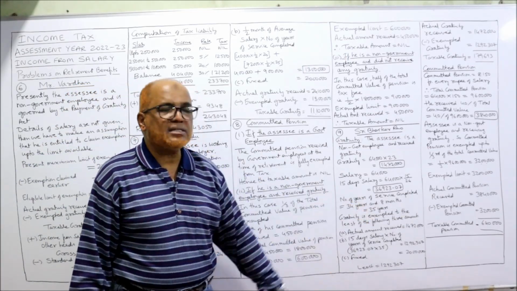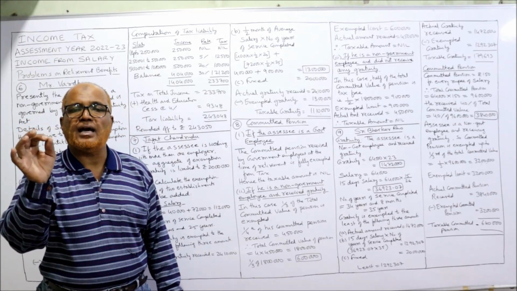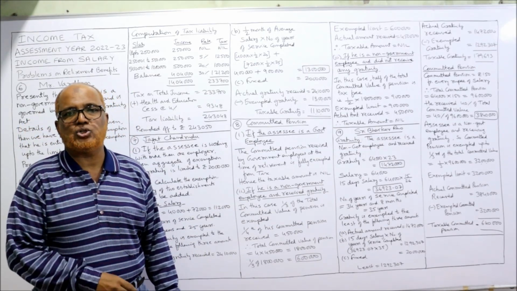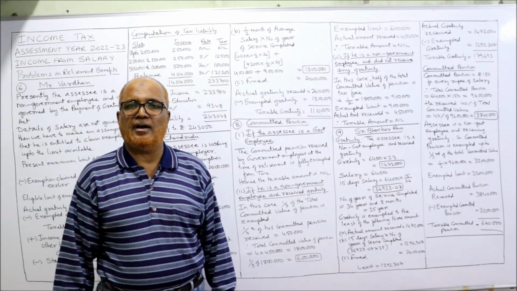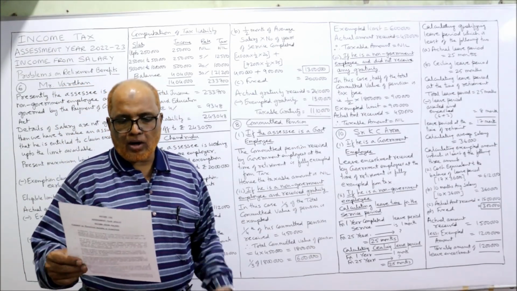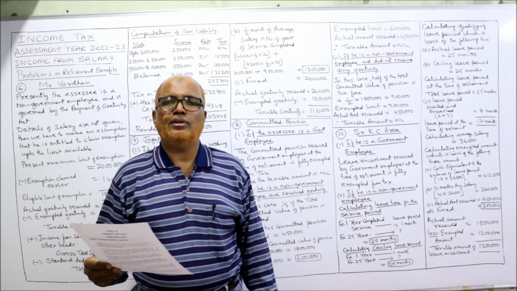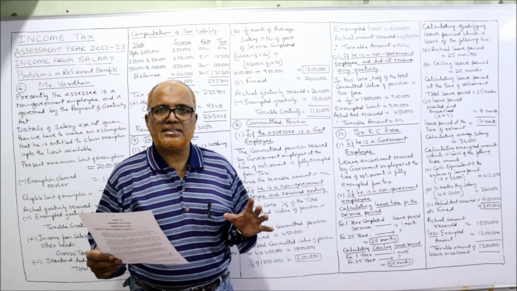The remaining balance 6 lakh 40,000 is the taxable commuted pension. So this is the end of problem number 9. Now I am starting the last and final problem on retirement benefits, problem number 10.